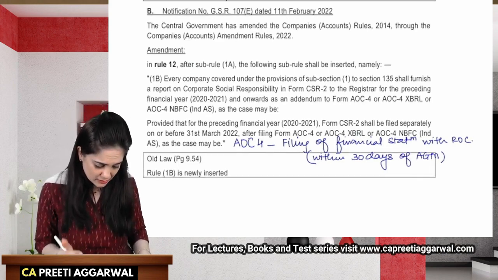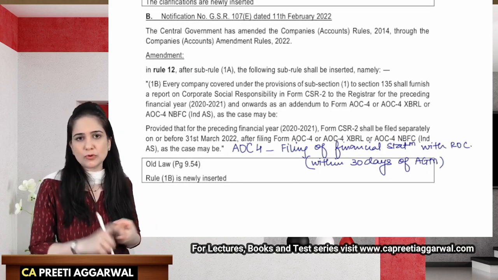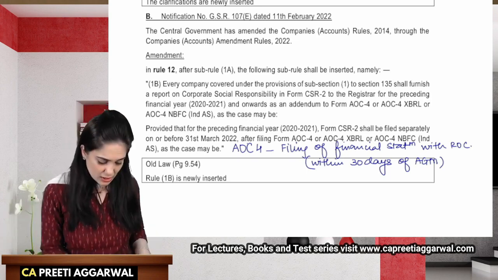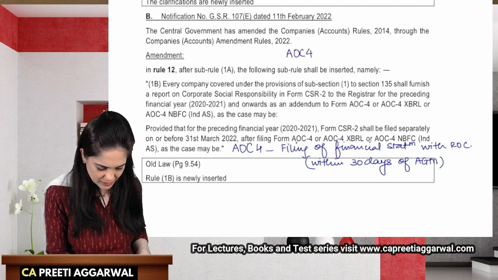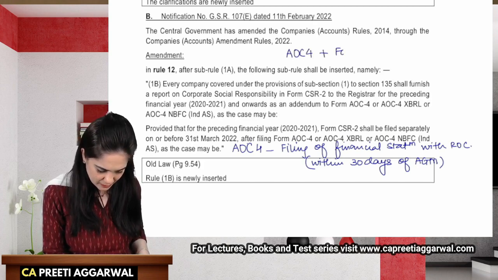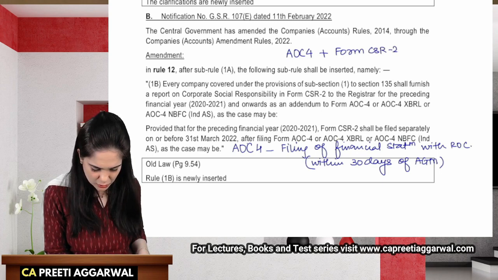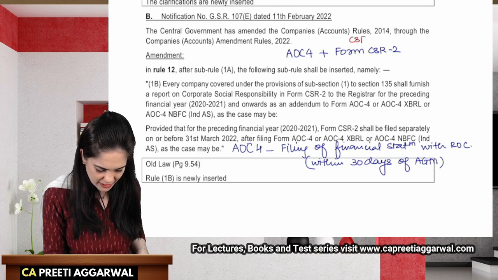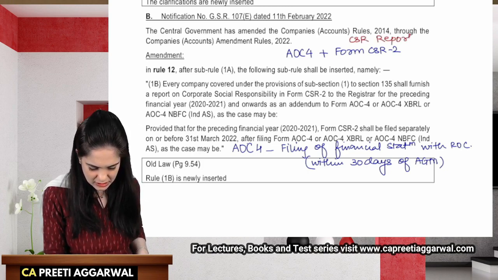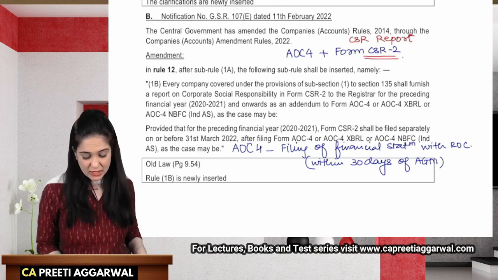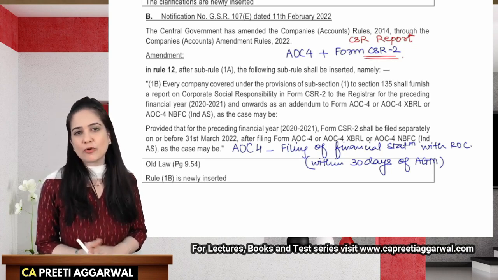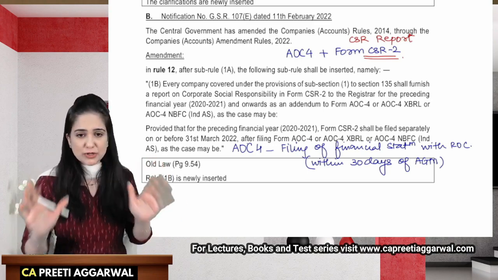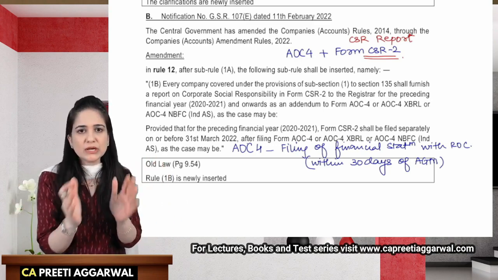Now, law requires that along with AOC 4, you also need to file CSR 2, which is a report on CSR. So along with AOC 4, we will also have to file form CSR 2 with the registrar. Now what is CSR 2? This is a form which is filed for the CSR report. It is to be filed along with AOC 4 within 30 days of AGM, but in case you have not yet filed, we are giving you a timeline.